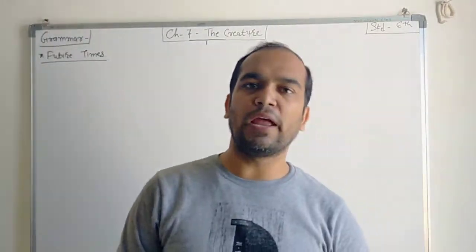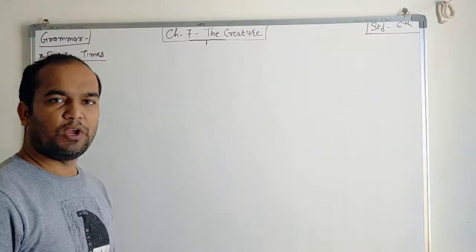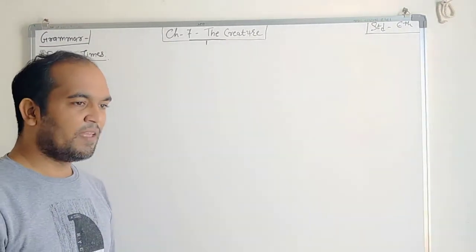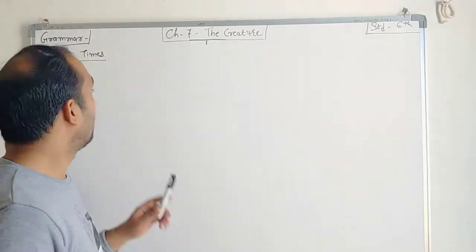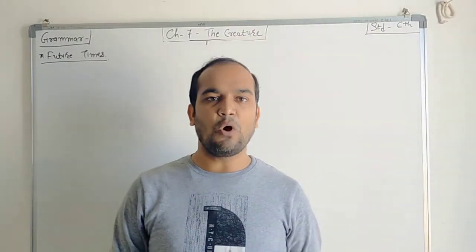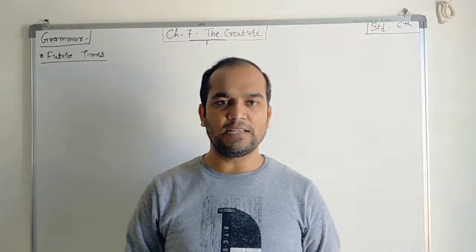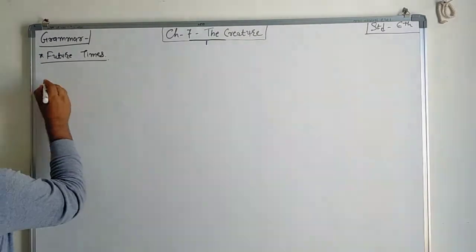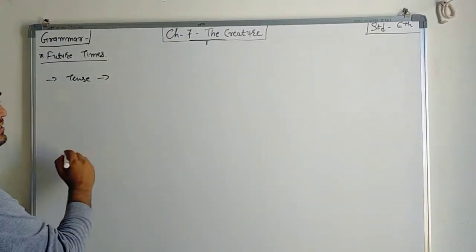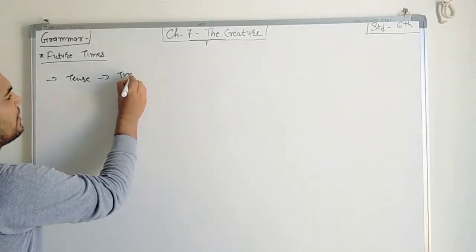Now as we all know, our term 1 syllabus is going on. The chapter explanation is over, the grammar is remaining. Right? So what is the grammar? Future tense. Now my first question is, what is future? We all know that there are three tenses. First of all, the meaning of tense. What is the meaning of tense? It is time.